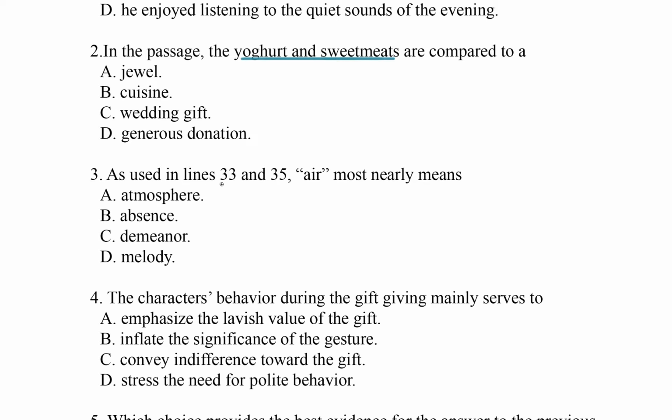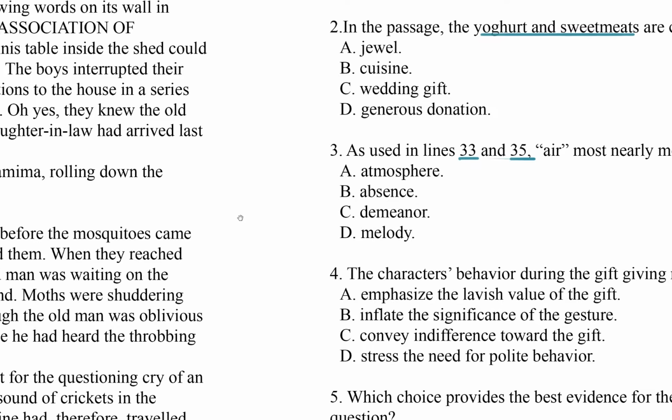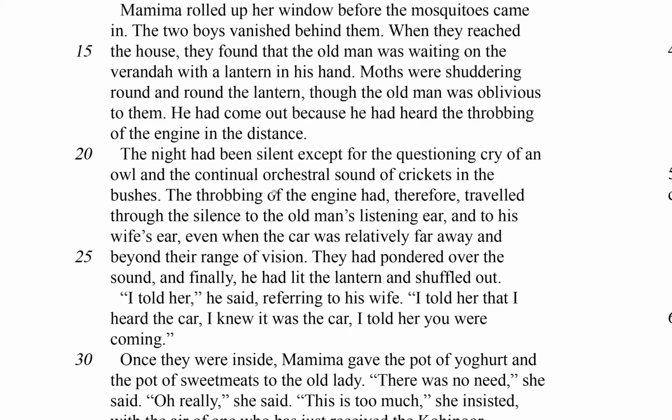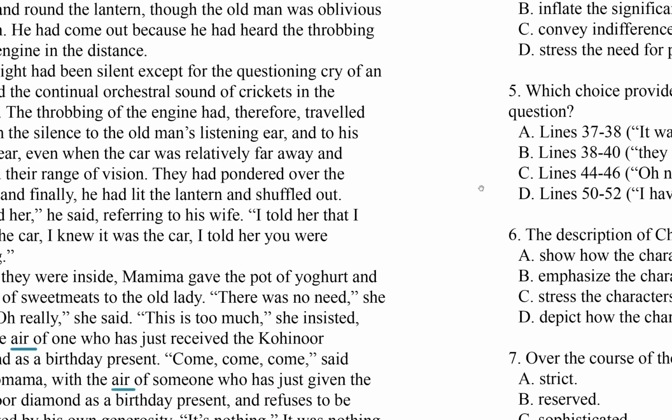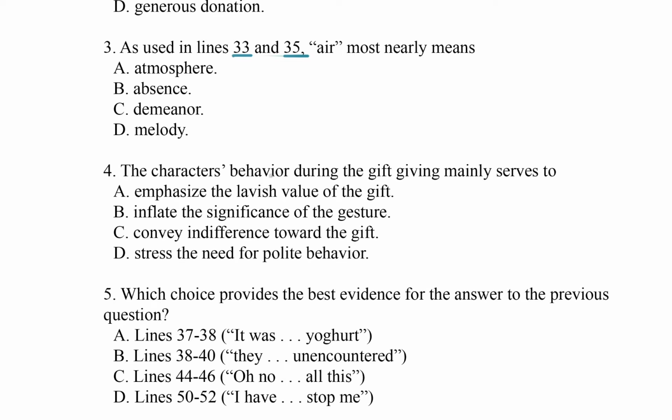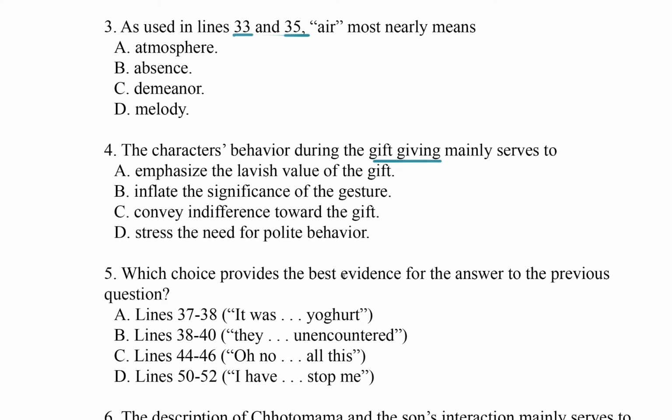Question 3, as used in lines 33 and 35, air mostly means... Okay, let me dip over to the passage, look for lines 33 and 35. Okay, there's line 30, 31, 32, 33, air. Going to underline that. 34, 35, air again. And that's question 3. I'm going to put that in the sidebar. All right. Question 4, the character's behavior during the gift giving. Okay, so we're going to be on the lookout for when gift giving happens for question 4. Question 5 is looking for textual evidence for the answer to question 4. So we'll be on the lookout for that as we go through.